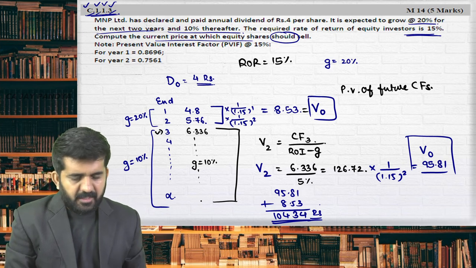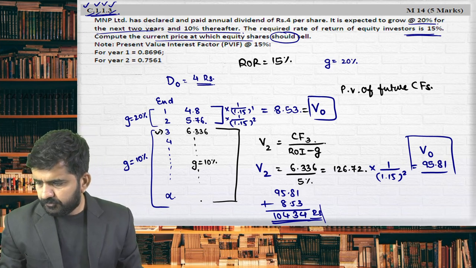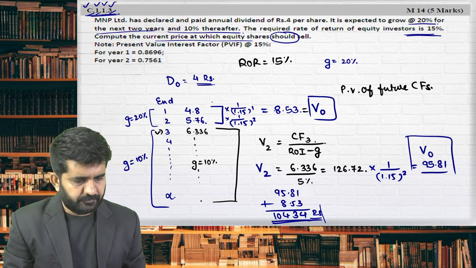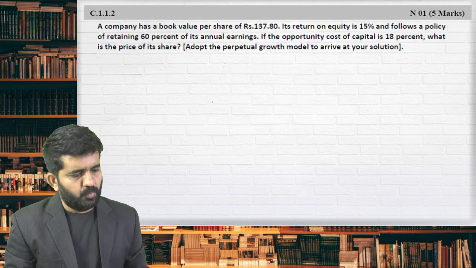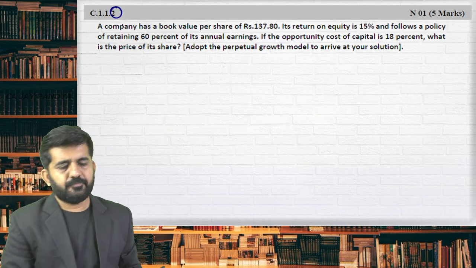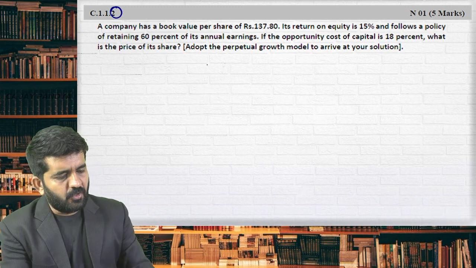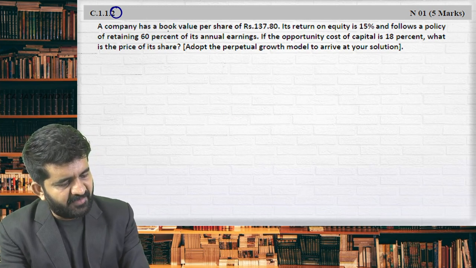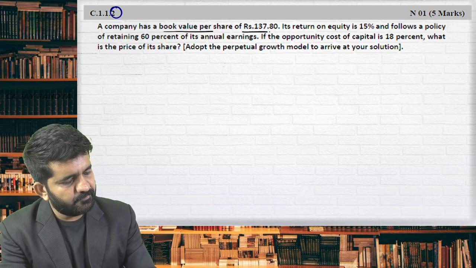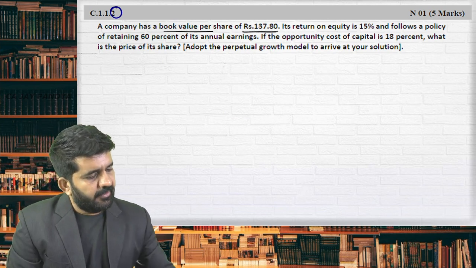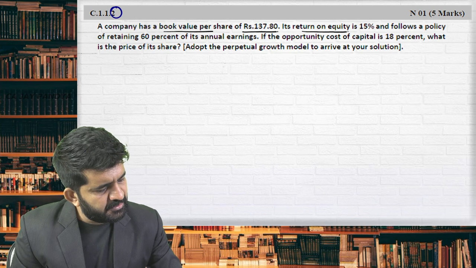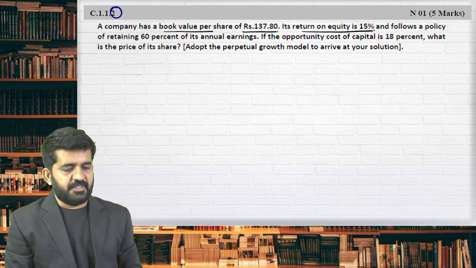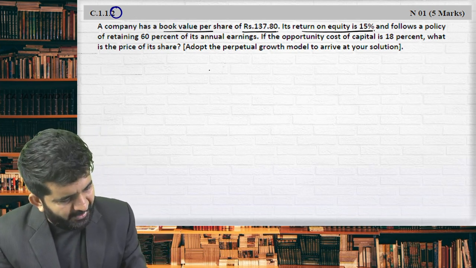Is it all right? Let me go to 1.1.2. The second question. A company has a book value per share of 137.80. Return on equity is 15%. So what is the book value?